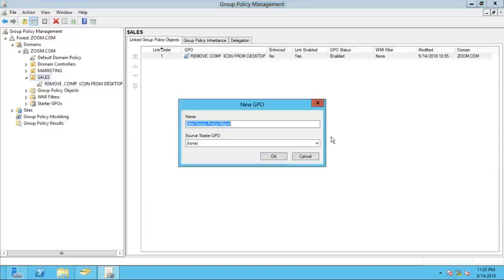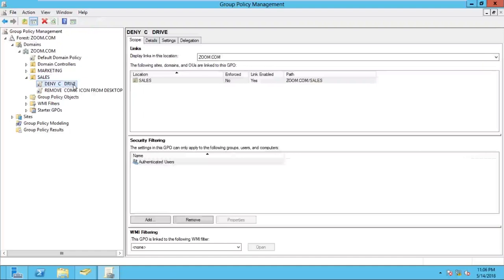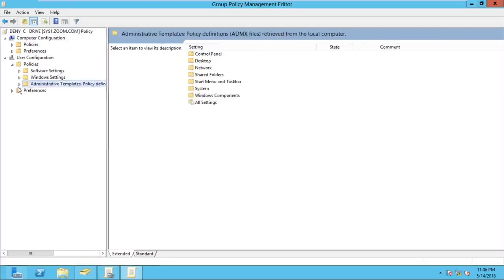And type the policy name. I'm giving the policy name Deny C drive. Click OK. Once you click OK, you can see the Deny C drive policy is created. Now we have to edit this policy, so right click on Deny C drive and click on edit. Once you click edit, the group policy management editor window opens. Now we have to go to user configuration to apply the policy, so expand user configuration, then policies, then expand administrative templates.